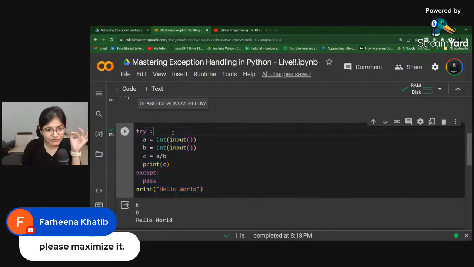For every try block, it is very important for you to have an except block. Otherwise, it will show you the error. If you write only the try block, it will show you the error. This is very important to understand.